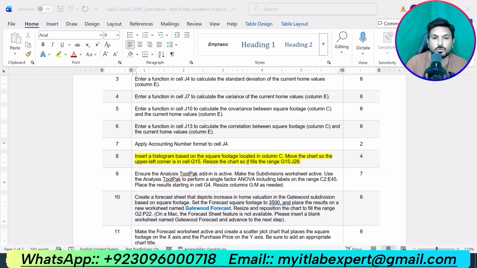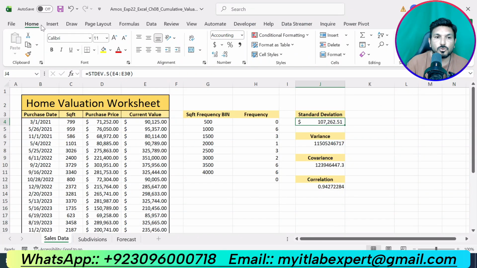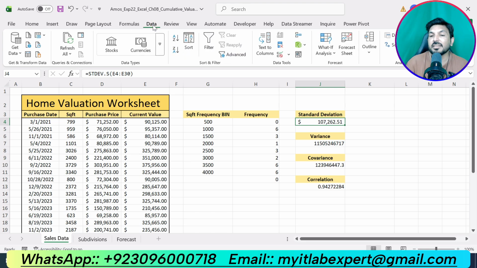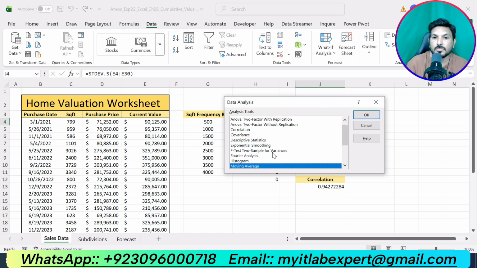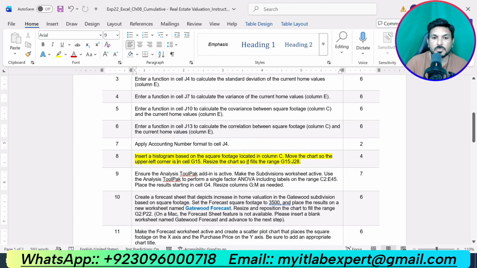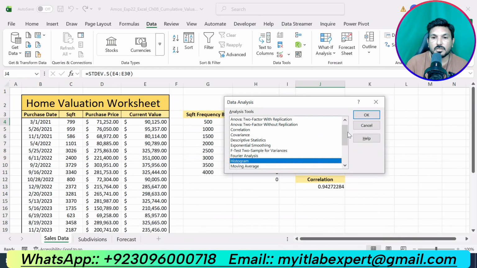Let me go to the Data tab, then go to Data Analysis. Click OK.